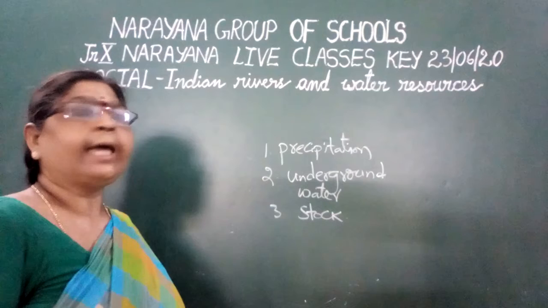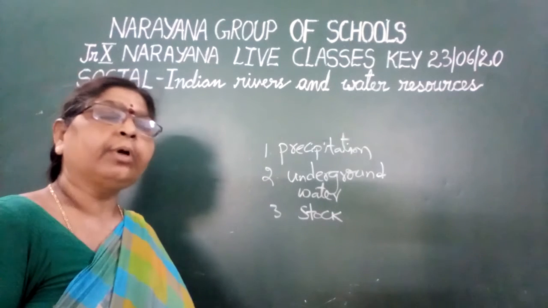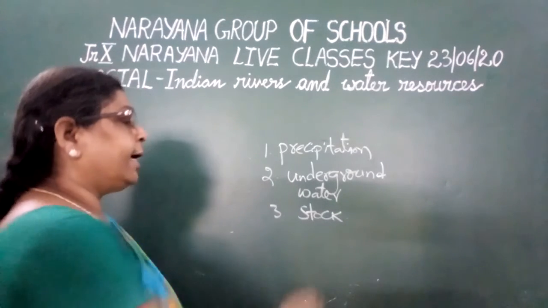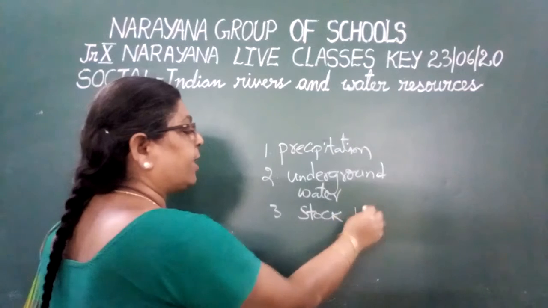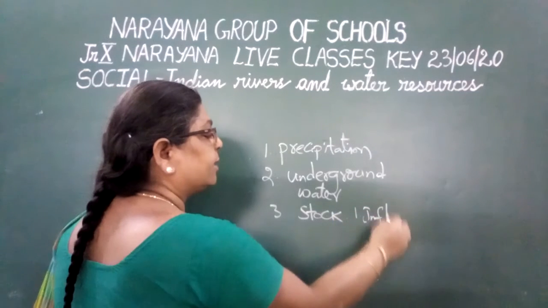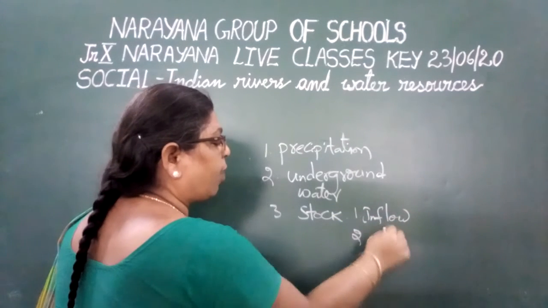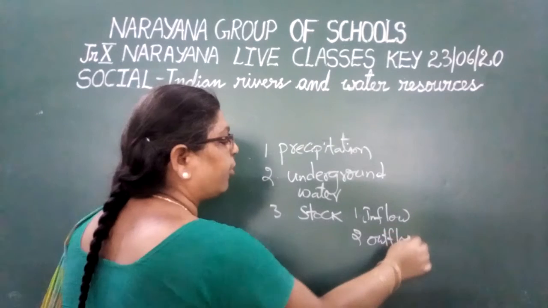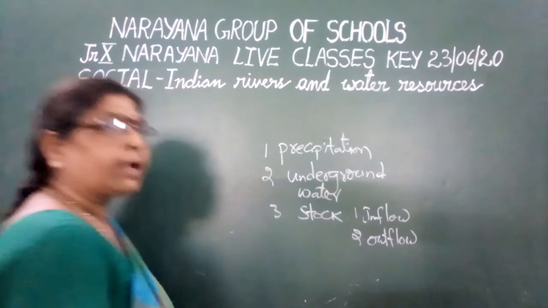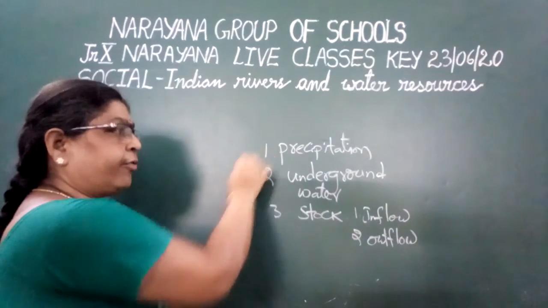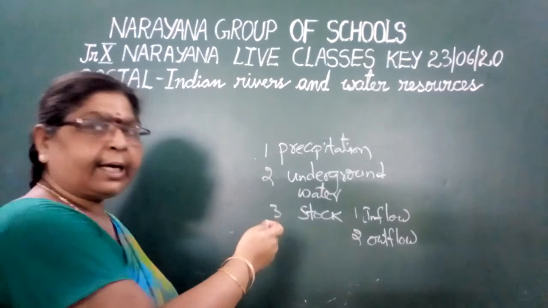Based upon that, we have to calculate the amount of water that is available in an area. That is calculated in the form of the inflow of the water and outflow of the water. Inflow means from outside the water is coming, like rainfall or with the help of the rivers.